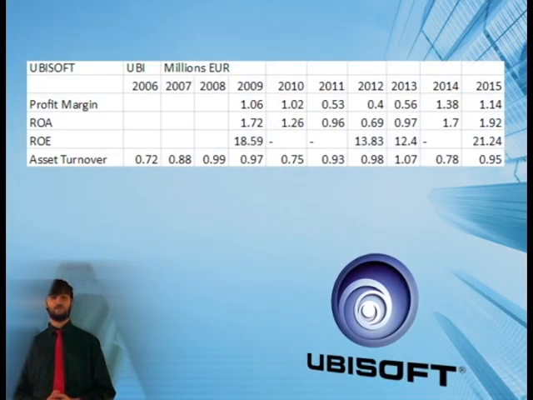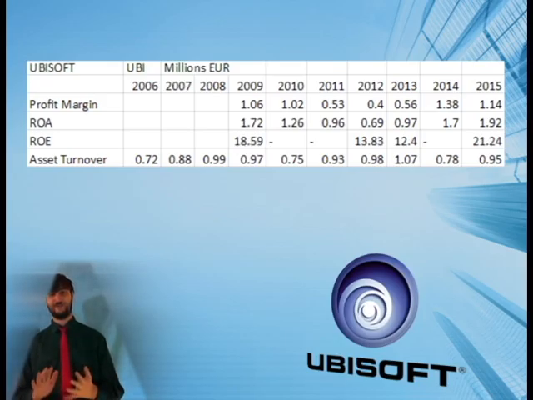So next we'll look at Ubisoft. Their profit margin started at 1, and then grew to 3. Then we see that their ROA also starts at 1 and grows to 3. So now we get to look at their return on equity, which is really interesting. According to this, it starts at 1 and grows to about 2.3K.